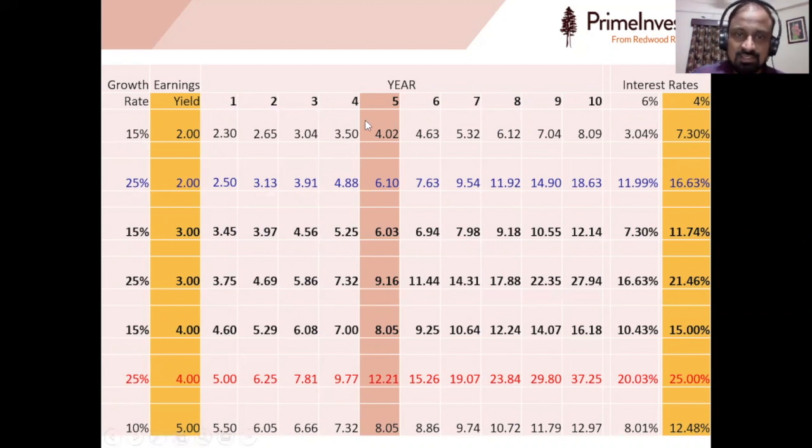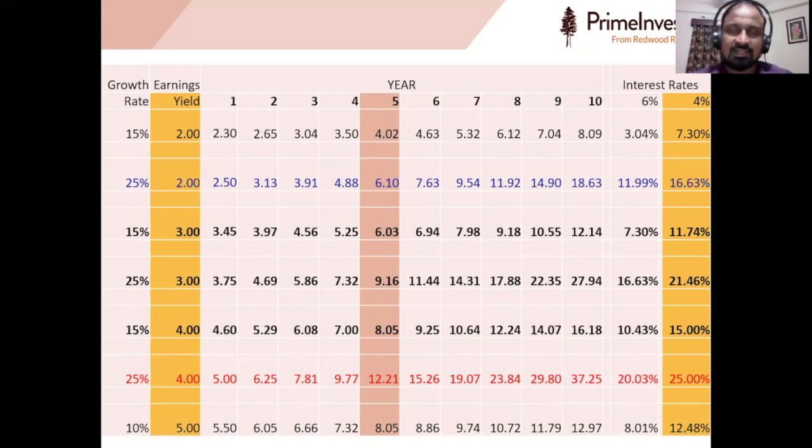So the chance of making decent returns from the stock is very less, because it will take at least 4 years, at least 5 years for the earnings yield to converge to the present interest rates itself.